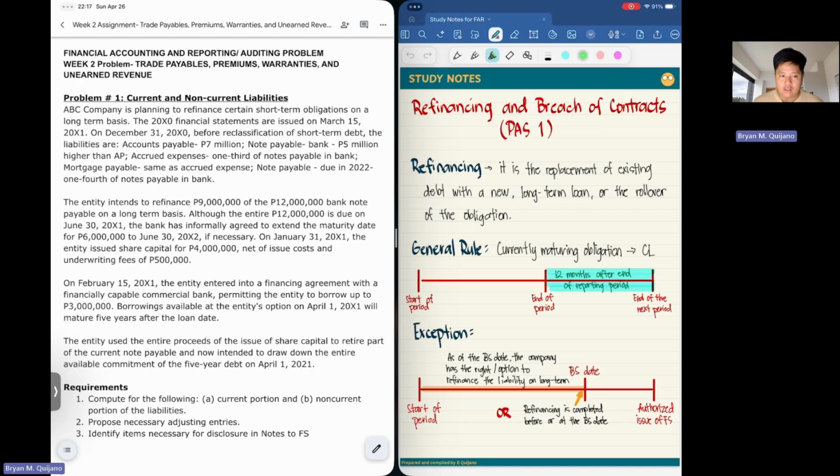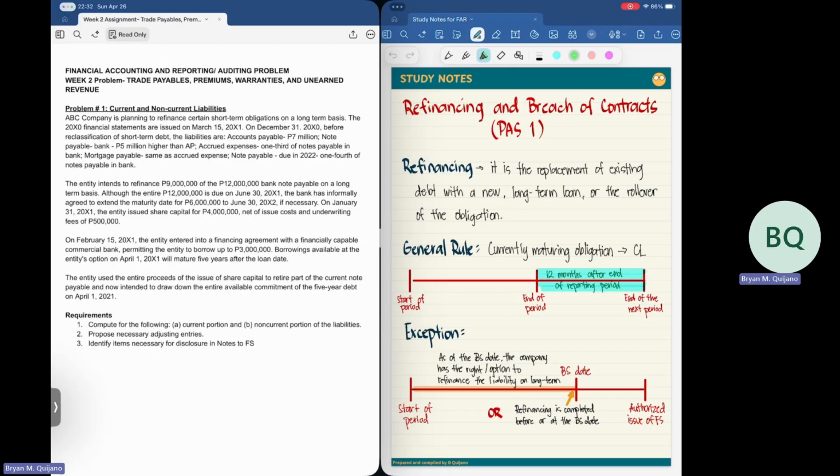Before we start, I'll give you a moment to pause the video so that you can read the problems, and once you're ready, we'll continue with the explanation. Let us continue our discussion.